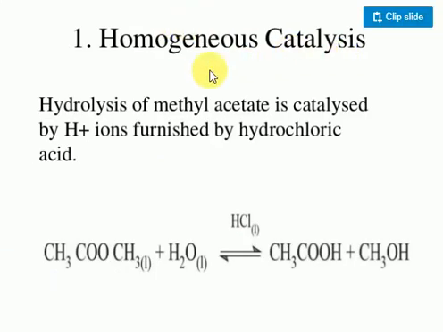Next is a homogeneous catalyst process, the hydrolysis of methyl acetate. Ester hydrolysis we already studied in 10th standard. During the ester hydrolysis, the ester, water, and hydrochloric acid are all in a single physical state, the liquid state. It forms acetic acid plus methanol. This is called ester hydrolysis, also a homogeneous catalysis. Clear? Homogeneous catalyst means all the reactant and product are in the same phase.